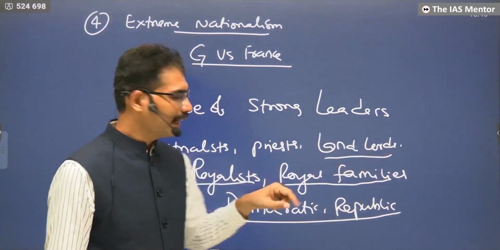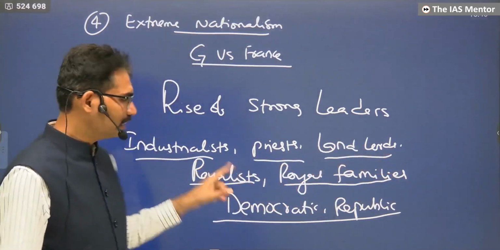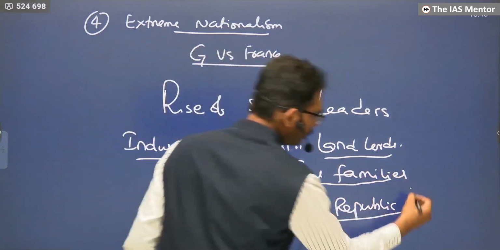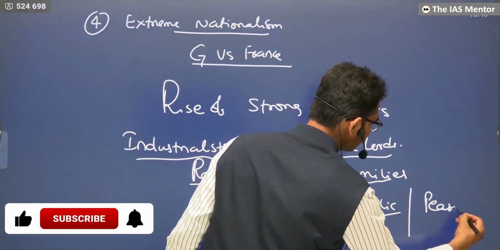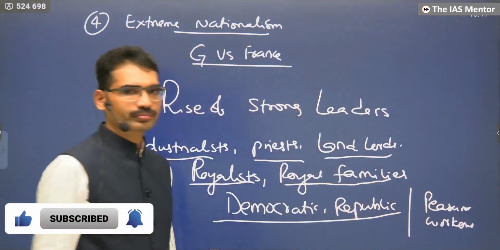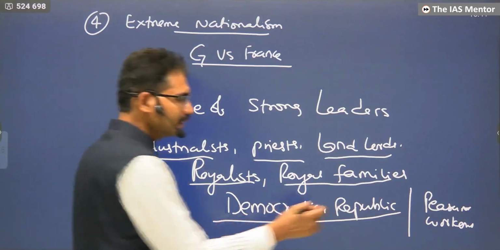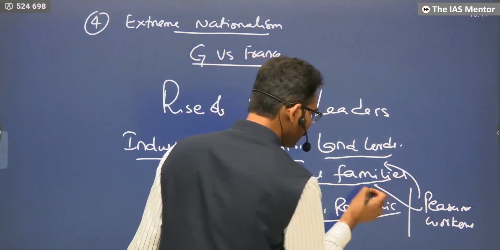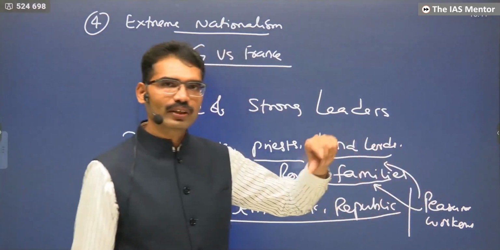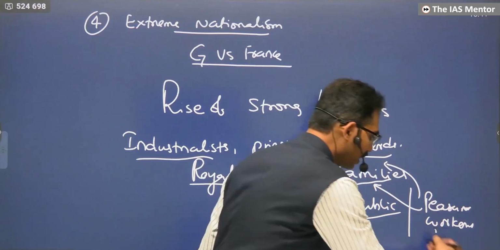Some have land, some are landlords, some are priests, industrialists. Germany is a combination of everyone, along with peasants and workers. Even among peasants and workers, they will have support. But some of the peasants and workers were appealed to by communism,